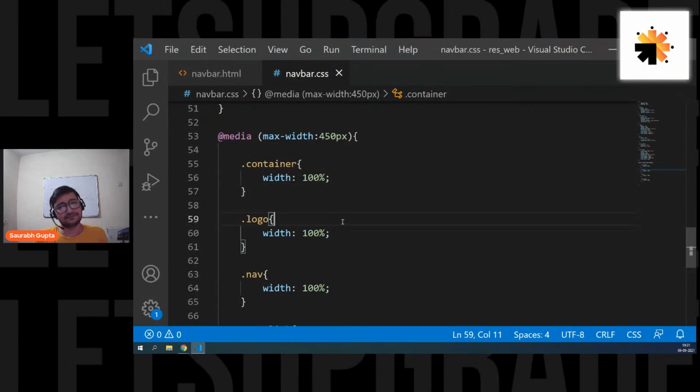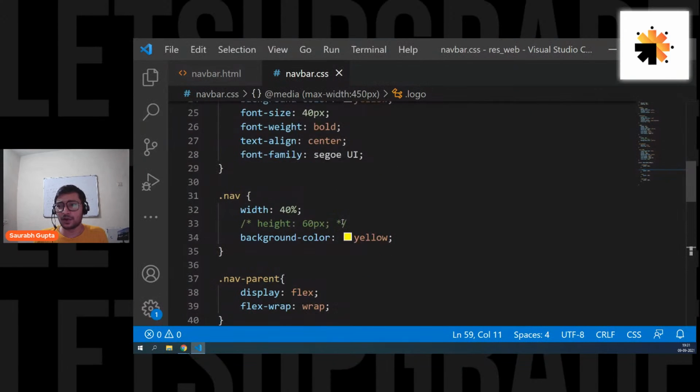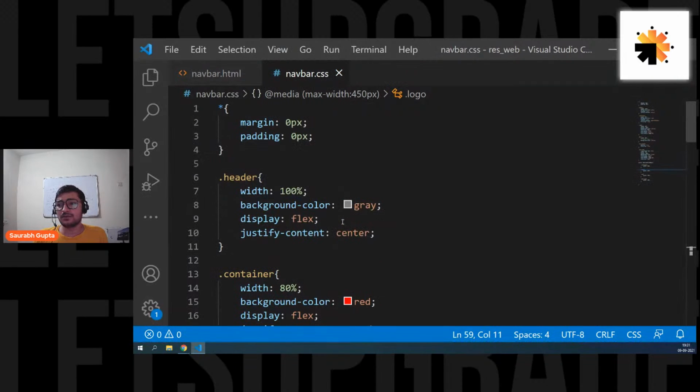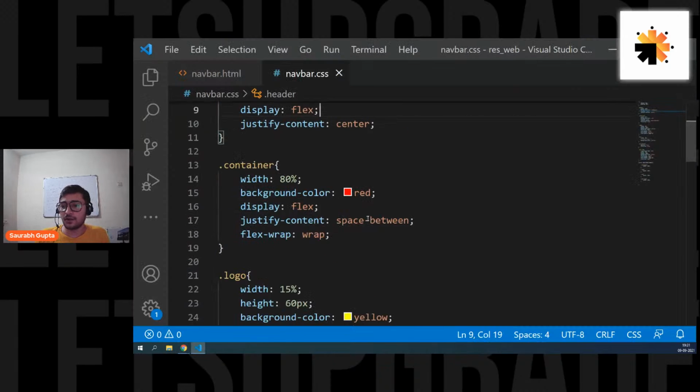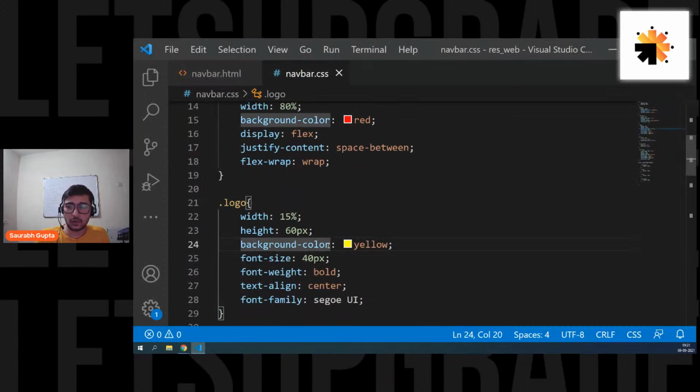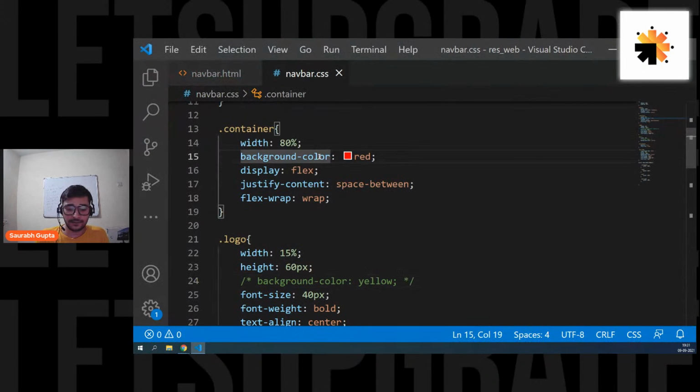Okay, and now guys, change the colors. It's totally up to you, whatever you want. So let's make it light gray, and remove the yellow from this logo. Here we go. Remove the red from the container.